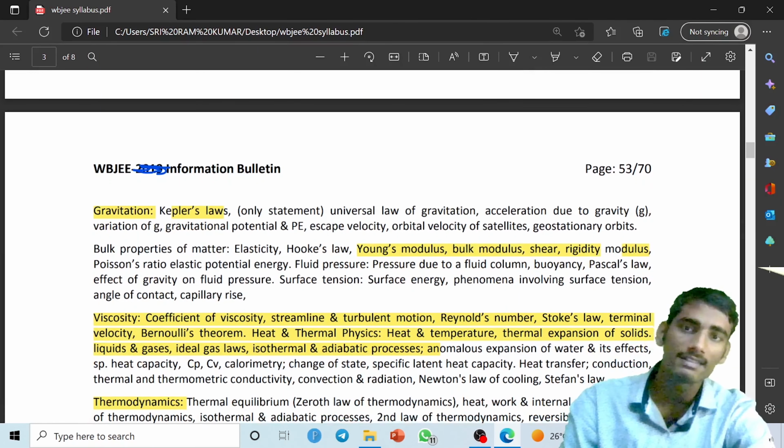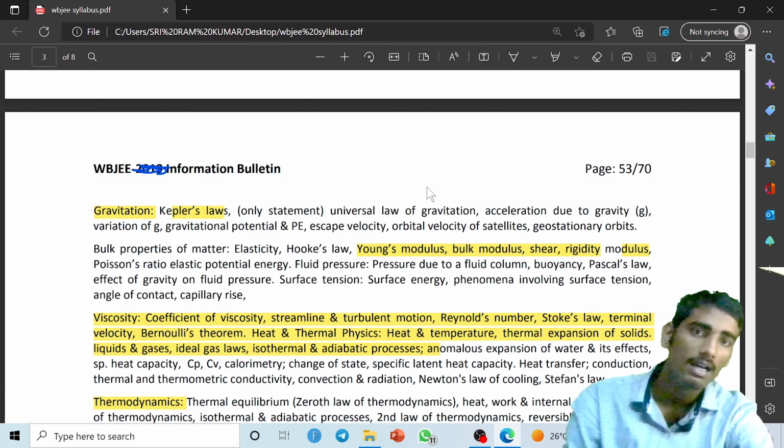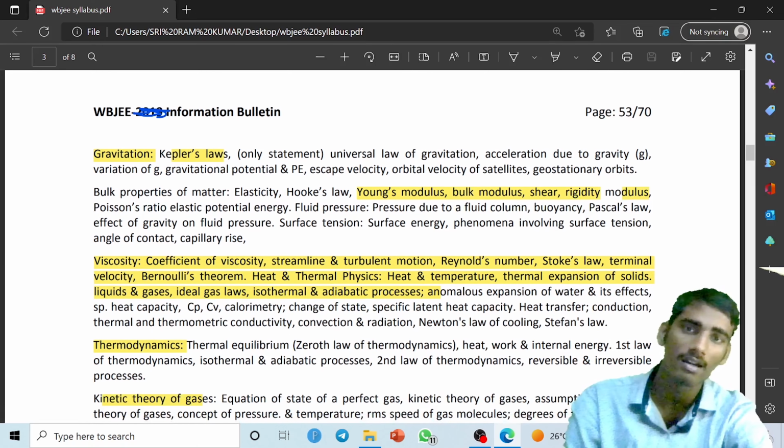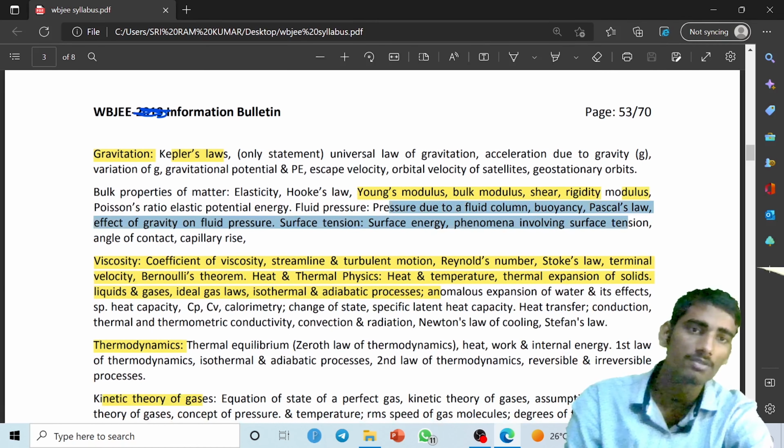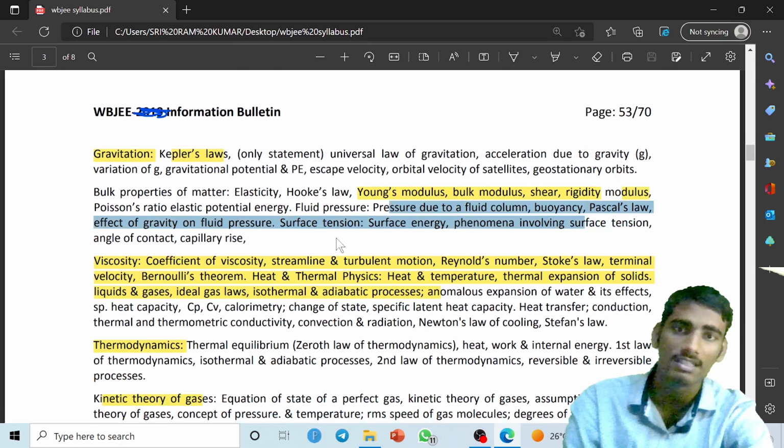Next important is gravitation. From gravitation you have to study Kepler's laws, only statements, meaning just a statement-type question comes. Then Young's modulus and the law of gravitation, acceleration due to gravity. Then bulk properties, Young's modulus which I've already mentioned, pressure due to fluid, buoyancy force, Pascal's law, and the effects of gravity on fluid pressure.